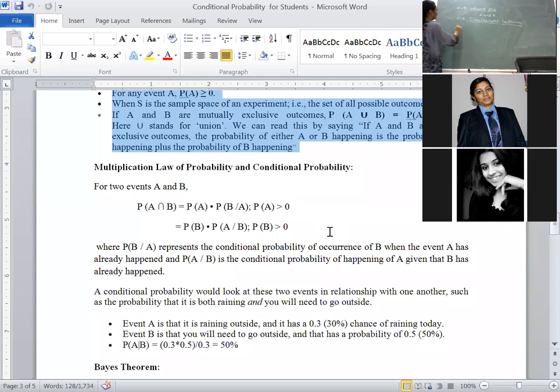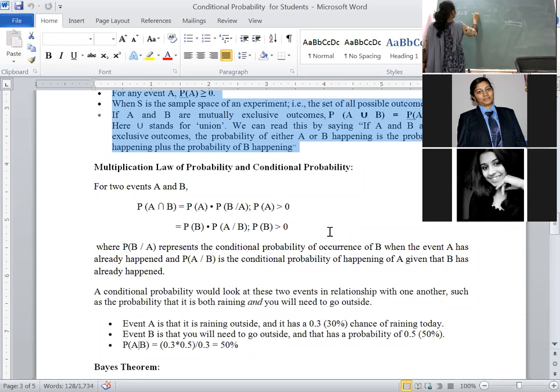Next, A bar or A complement. In some textbooks it is represented as A bar, in some as A dash, whatever it is. That means A does not happen, that means event A does not happen. Next notation, A bar intersection B bar.